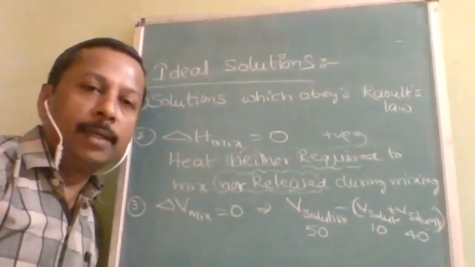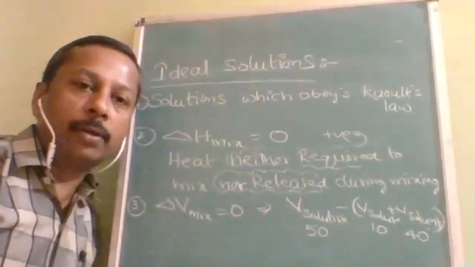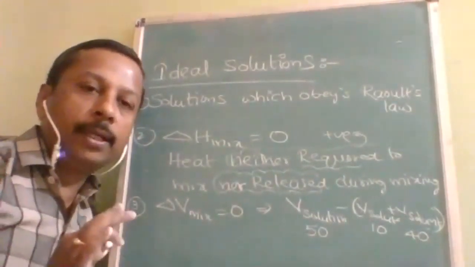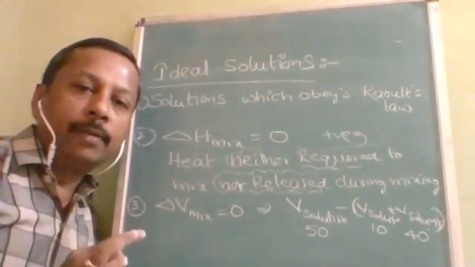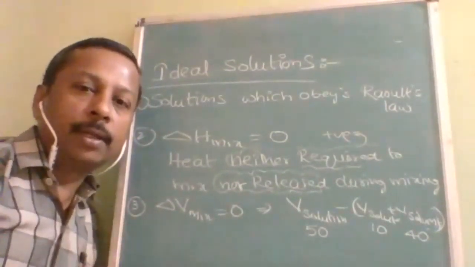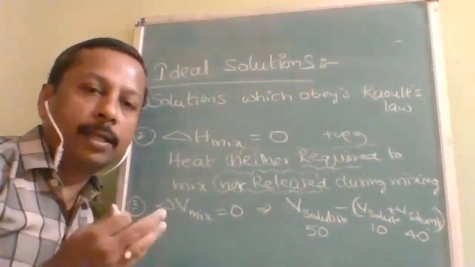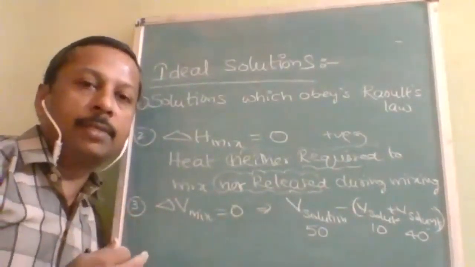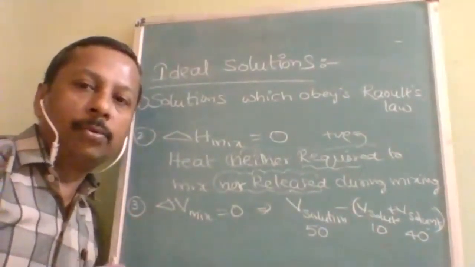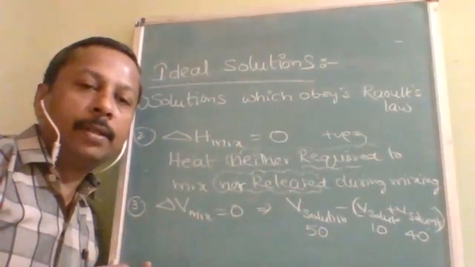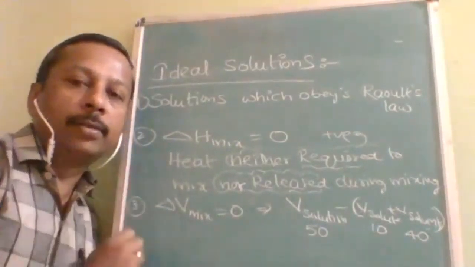That means while mixing A and B, solute and solvent, we need not heat them. If we require heat, it is endothermic, delta H will be positive. If after mixing some heat is evolved, that means it is exothermic, then delta H will be negative. So both should not happen. Then it shows that it is an ideal solution.